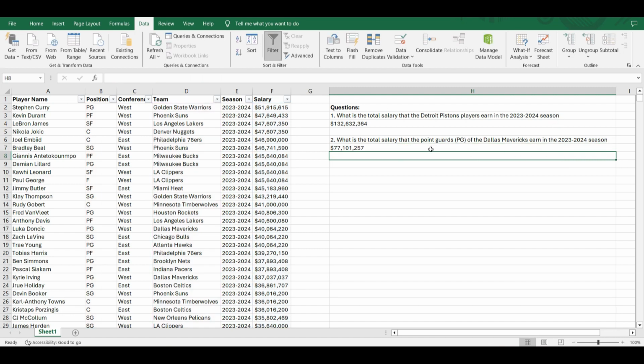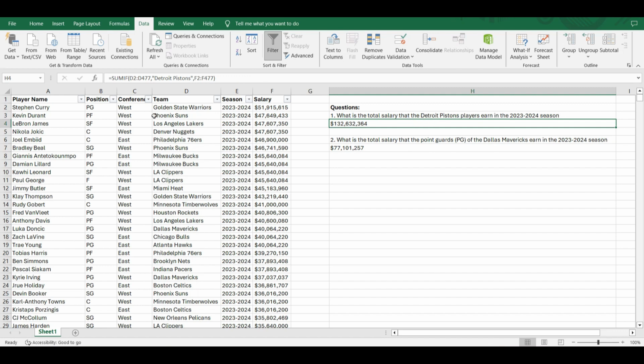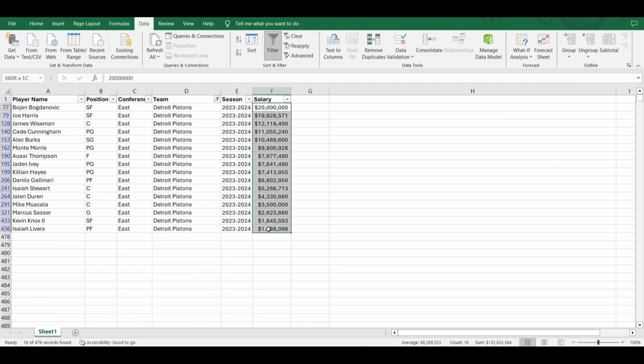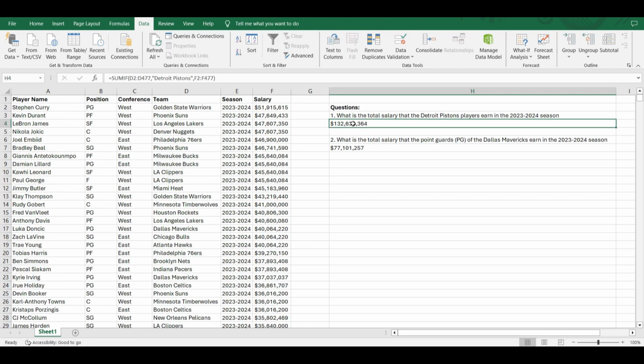Now we know that the total salary that the point guards in Dallas earned in the 2023 and 2024 season is about $77 million. To do a check, for the first question we can filter the teams by Detroit Pistons, and then add up all the salary. It's about $123 million, which matches the number here.